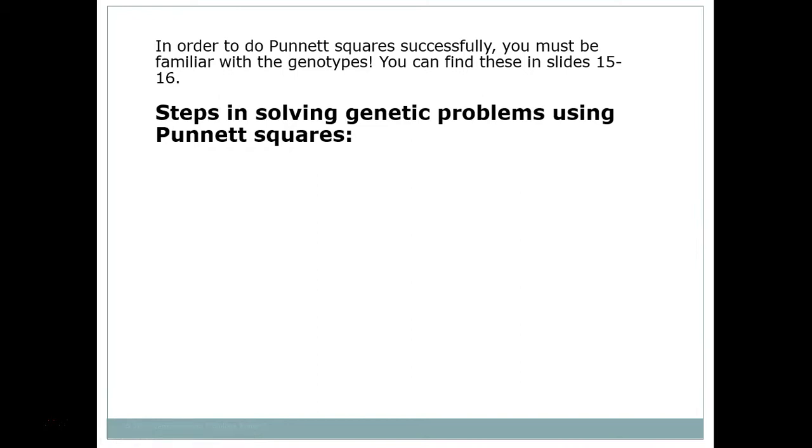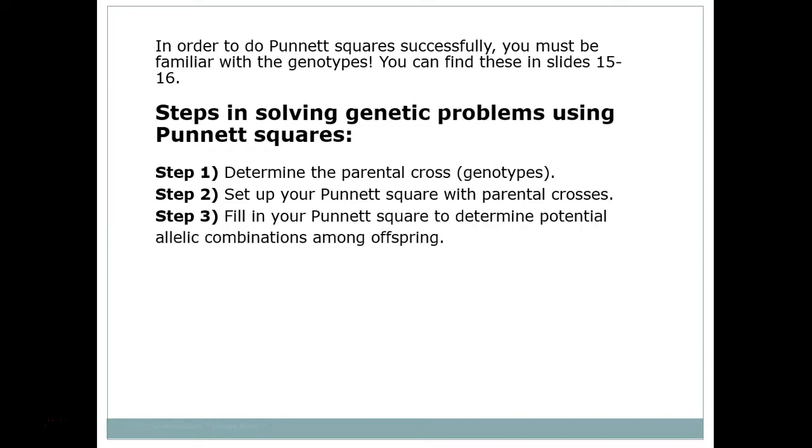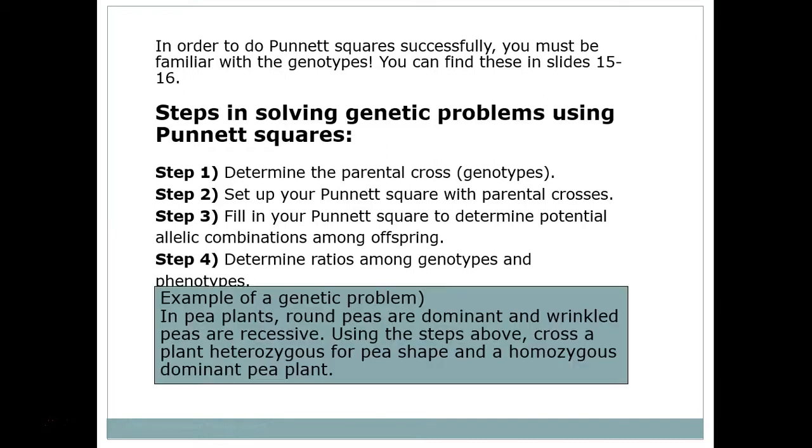You can solve genetic problems using Punnett squares following a couple steps. First of all, you have to determine what the parents are. What are the parents' genes? Then you have to put the parents' alleles, based off their genes, into the parental part of the crosses. Then you have to fill up your Punnett square by dropping the top alleles and pushing the side alleles. Then you need to determine the ratios or percentages among the genotypes and phenotypes.